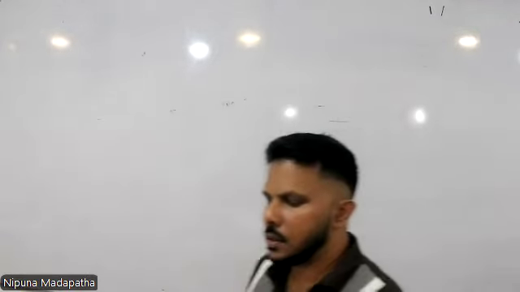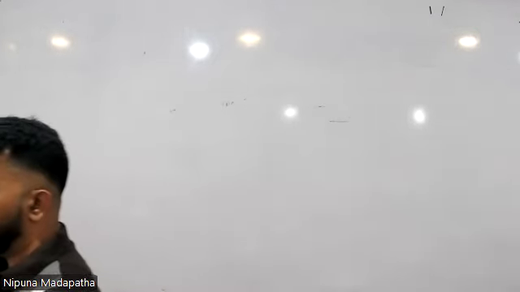Usage of the traveling microscope. Experiment number 4. Title is Usage of the traveling microscope. Number 1. Find the internal diameter of a capillary tube.